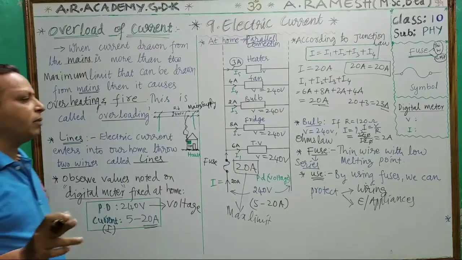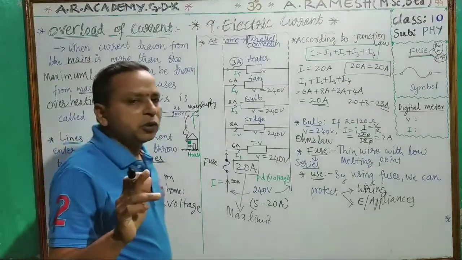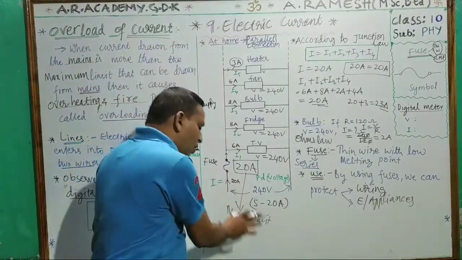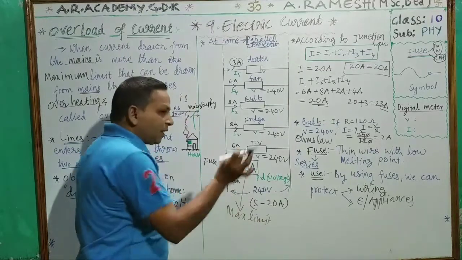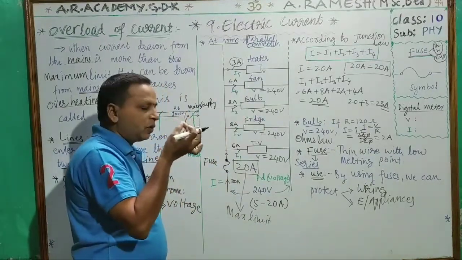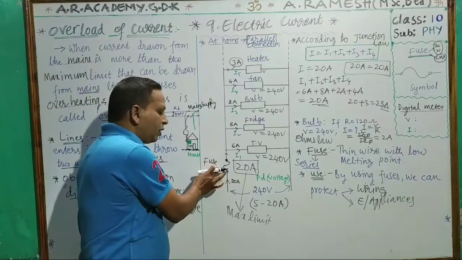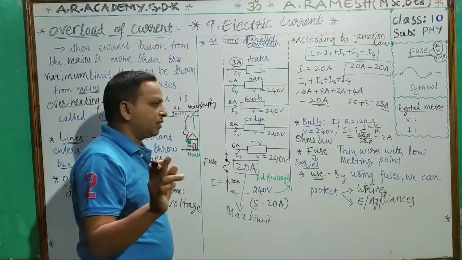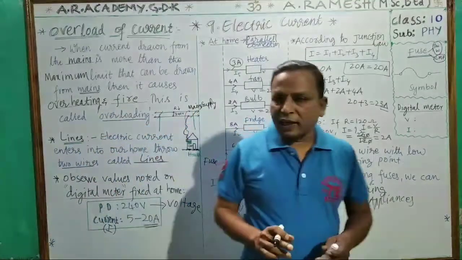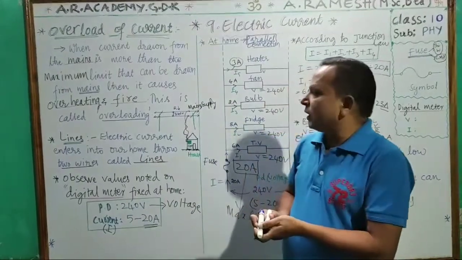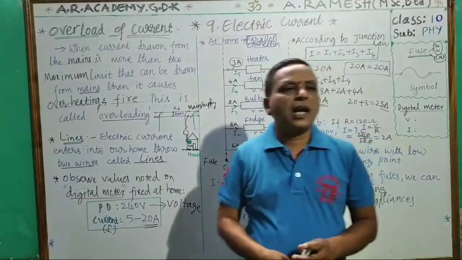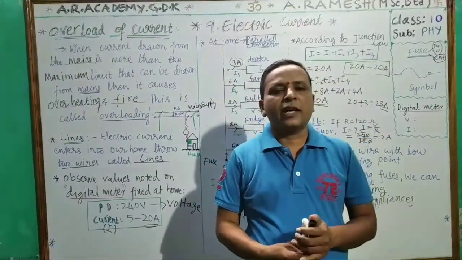To protect from overloading, we have to use a fuse, which we connect at the start of the mains. Where the current is entering the two lines, there you have to connect the fuse in series. Thus we can protect the household electrical appliances. Children, understand?